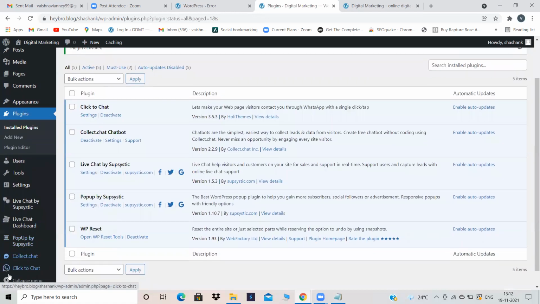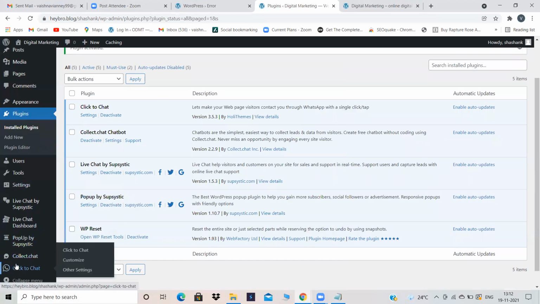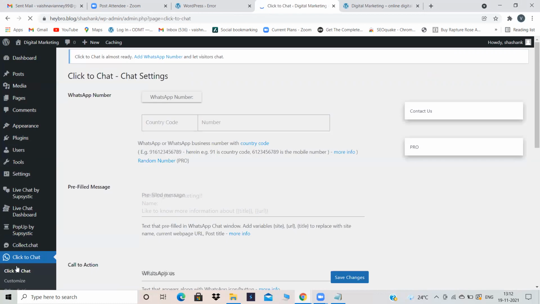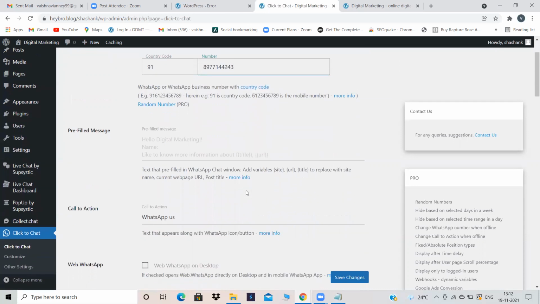And click.chat will appear in the dashboard. Here, give your phone number. For which number? Suppose when somebody clicks on that WhatsApp icon, for which number they have to message. You have to give your country code here first. That is India country code 91. Here I'm giving my phone number so that somebody can message me.